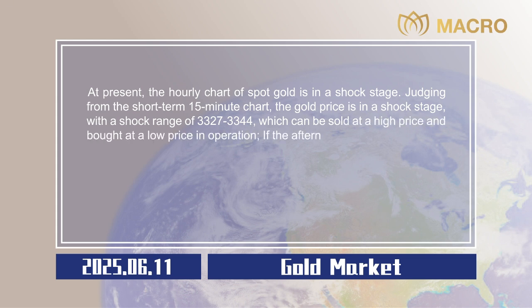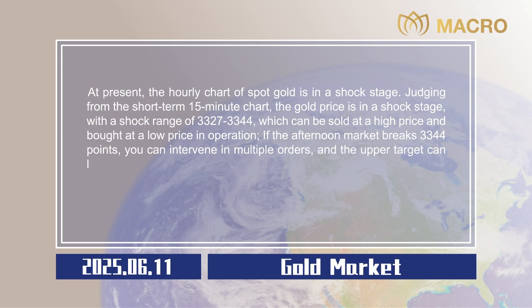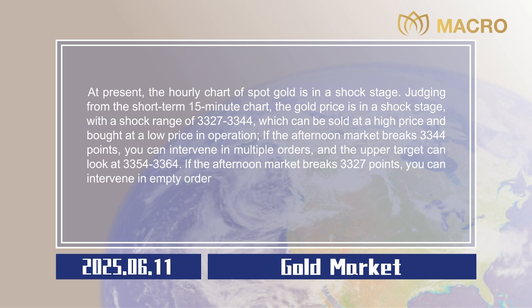If the afternoon market breaks 3,344 points, you can intervene in multiple orders, and the upper target can look at 33.54 to 33.64. If the afternoon market breaks 3,327 points, you can intervene in empty orders, and the lower target can look at 33.17 to 33.07. Stop losses are all $5.